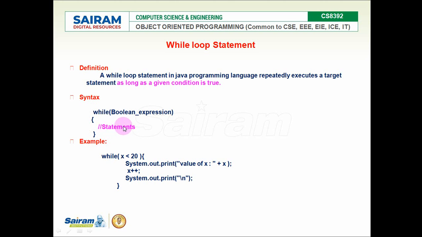For example, while x is less than 20, the three statements will be executed. As long as x is less than 20, these three statements are executed continuously. Once x is equal to or greater than 20, it comes out of the loop and executes the next statement after the while block.